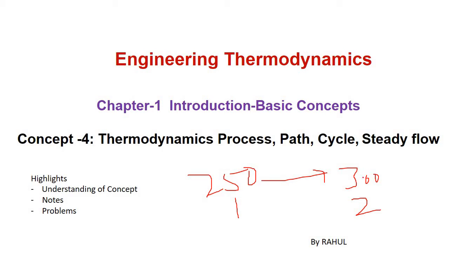The transition from state 1 to 2 is called the thermodynamic process. So it can be pressure also. If it is moving from 1 bar pressure to, let's say, 10 bar pressure or any other pressure, then this transition will be called a thermodynamic process. So whenever a process occurs, it has to follow a certain path.